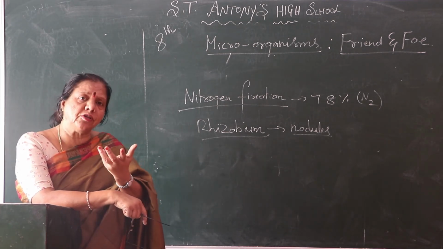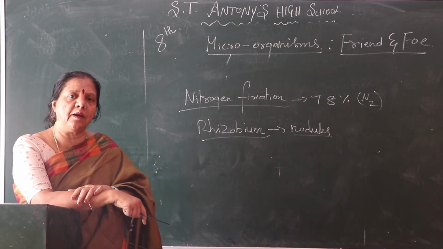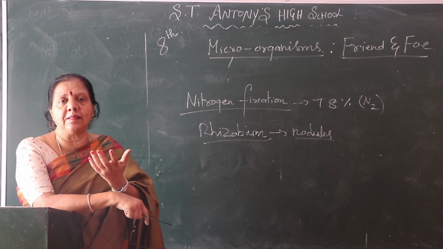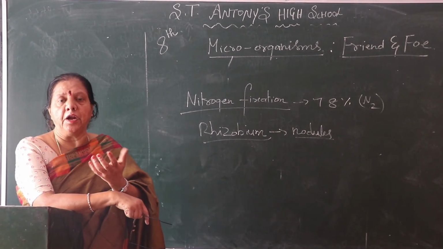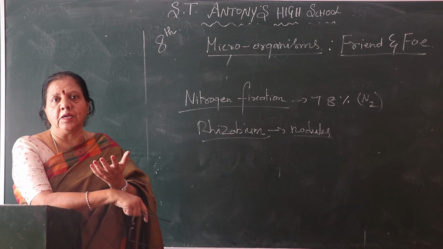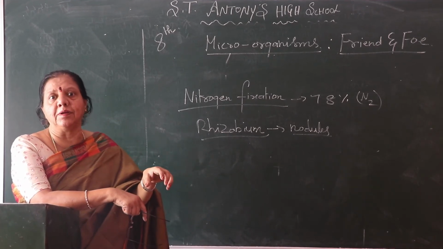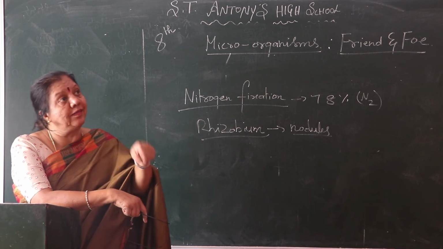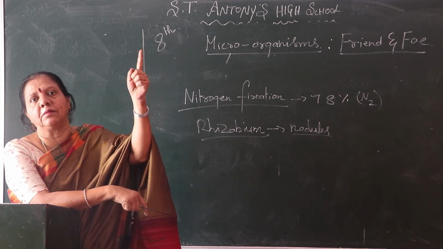So how is the nitrogen there in the atmosphere? Some of the plants and animals die after some time. So that will be in the earth. So microorganisms convert it into nitrogen that goes to the atmosphere.